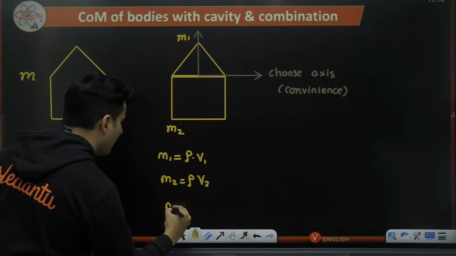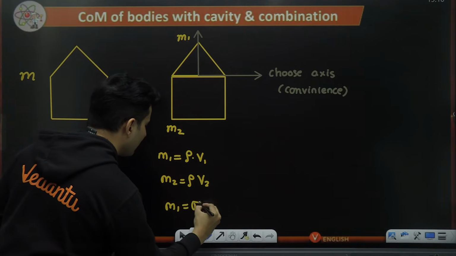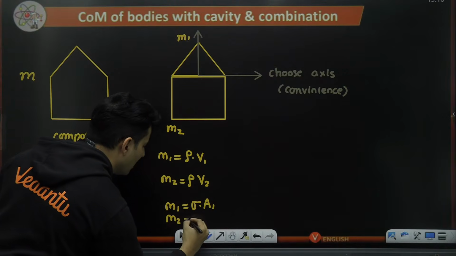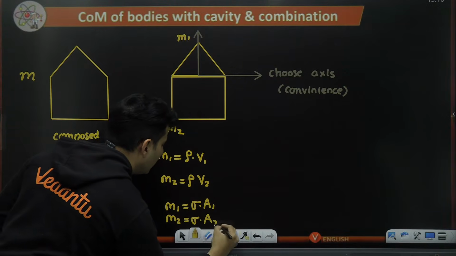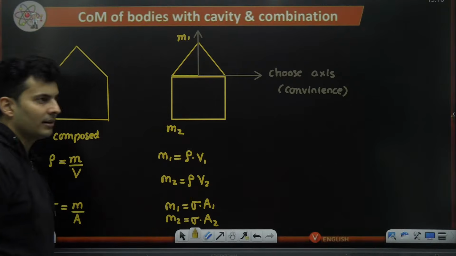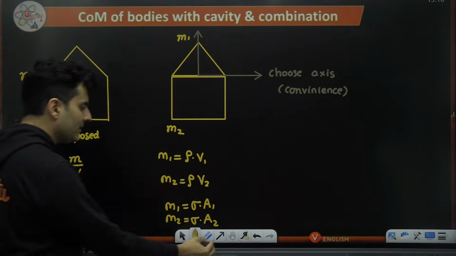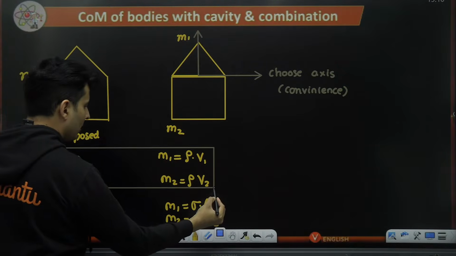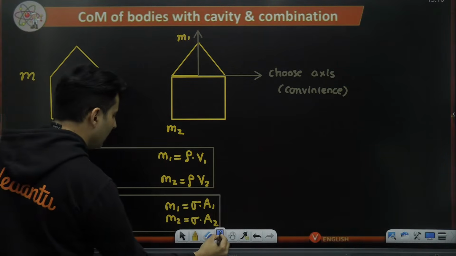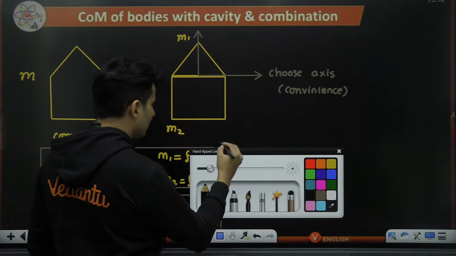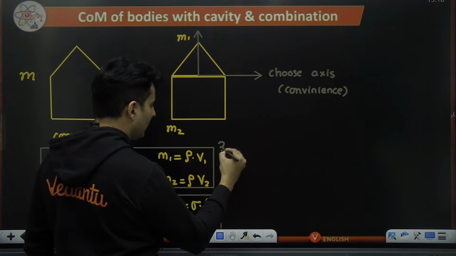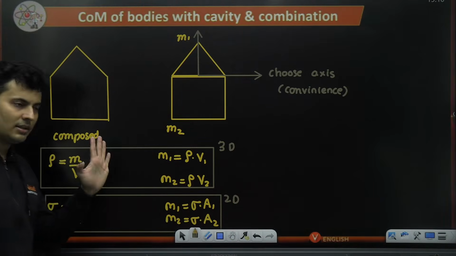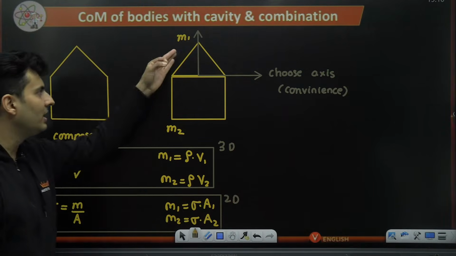Then mass number 1 will be sigma times the area of the triangle, and mass number 2 will be sigma times A2, the area of that quadrilateral. Understood, guys? Three-dimensional, you use this; two-dimensional, you use this. This is a very important step in determining M1 and M2.